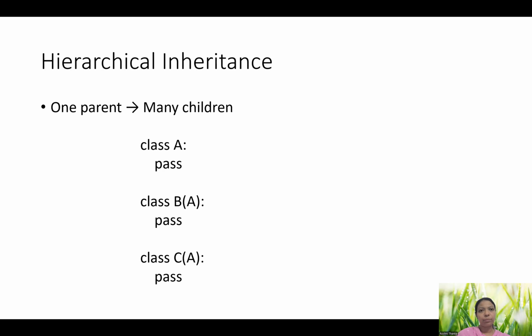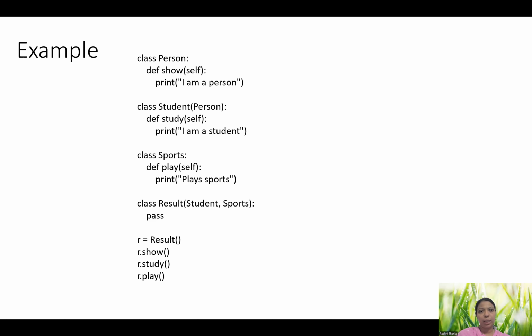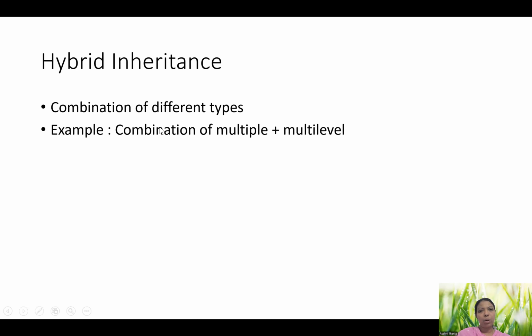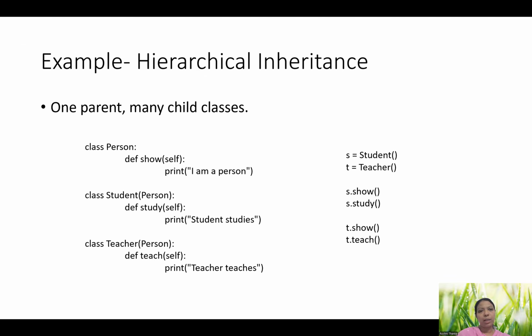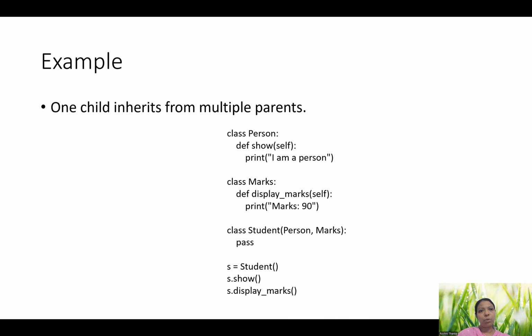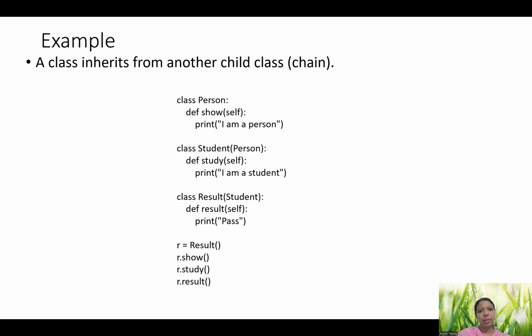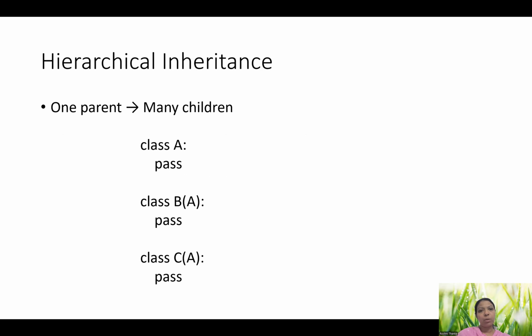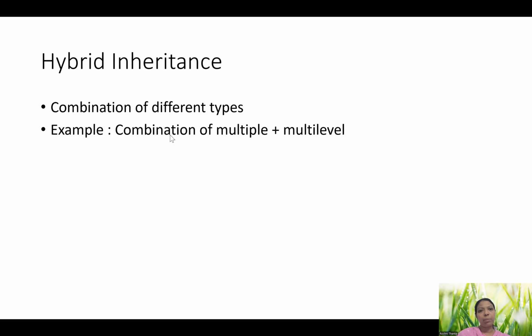So hierarchical inheritance, already we saw, no? Now hybrid inheritance is a combination of different types. Already we learned many types: single inheritance, multiple inheritance, hierarchical inheritance, right? So all of these, multi-level inheritance and all these things, can be mixed up in hybrid inheritance. So we can have a combination. I can make a combination of multiple inheritance plus multi-level inheritance. So that is an example for hybrid inheritance.